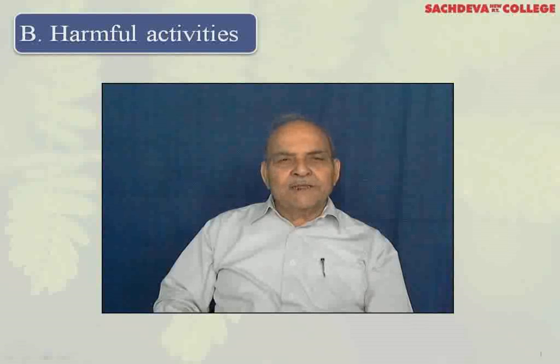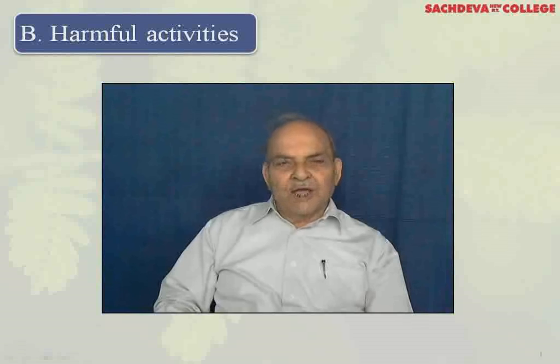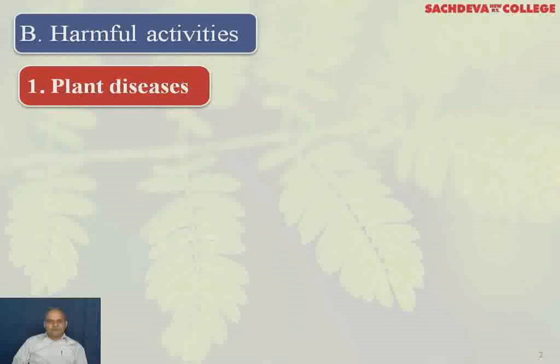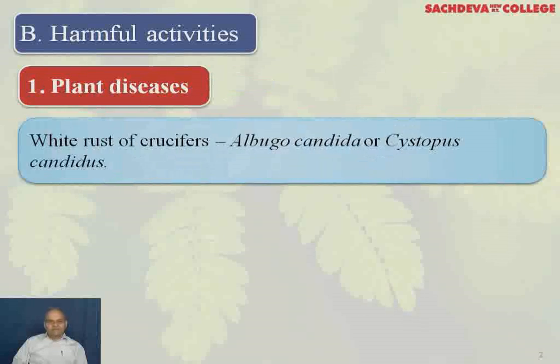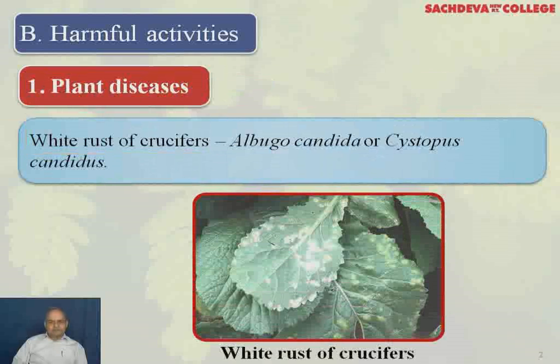Now let us take up the harmful activities of fungi, meaning the fungi causing diseases in plants and animals. Plant diseases. White rust of crucifers is caused by Albugo candida or Cystopus candidus. You can see on the crucifers these white spots.